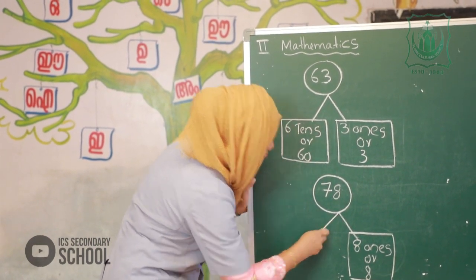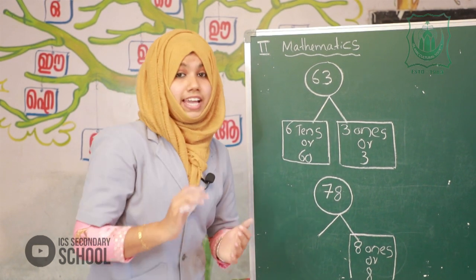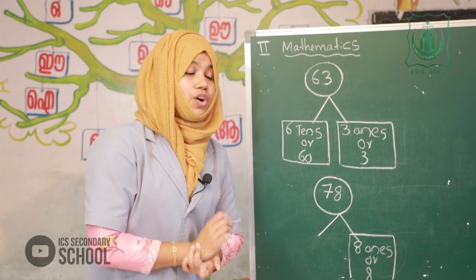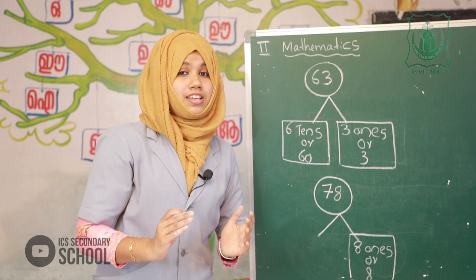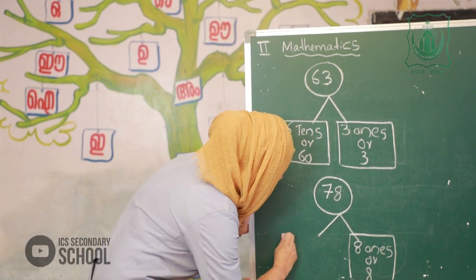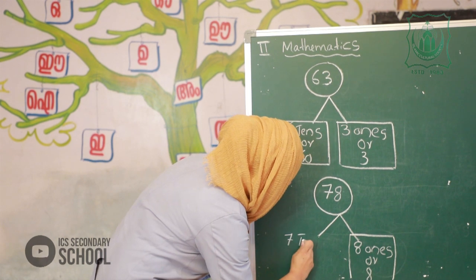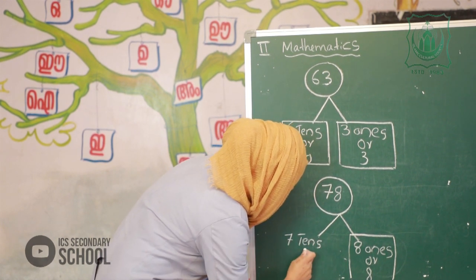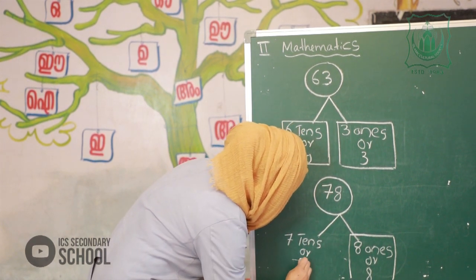Next. In the number 78, the place value of 7 is 7 ones? No, it's 7 tens. Okay. 7 tens or 70.